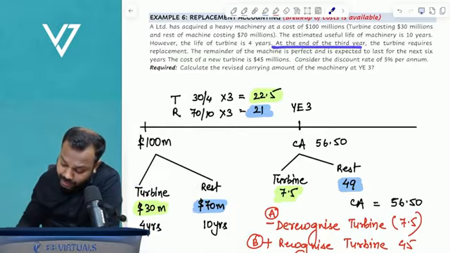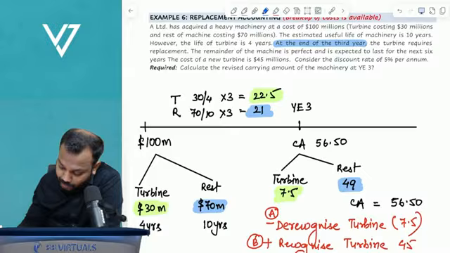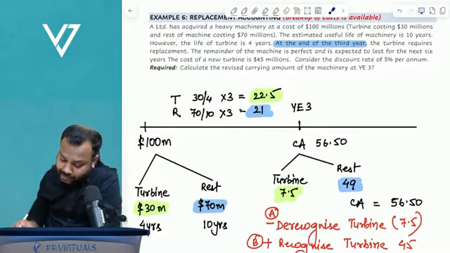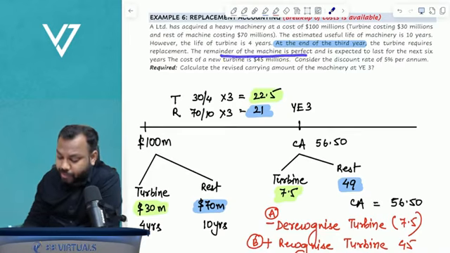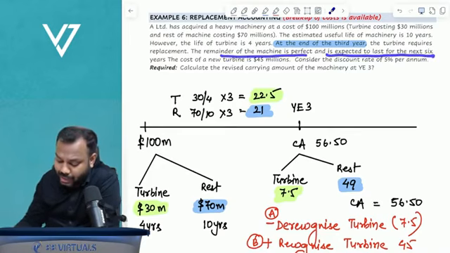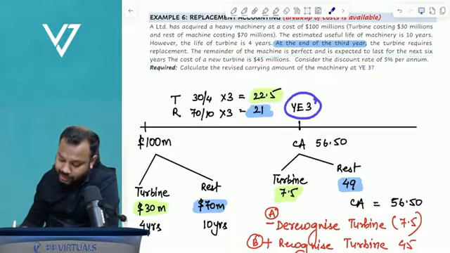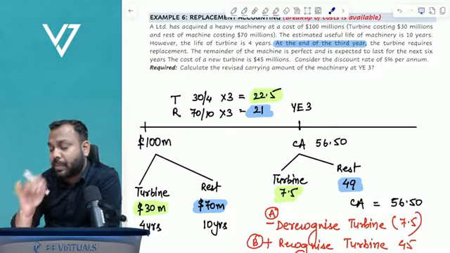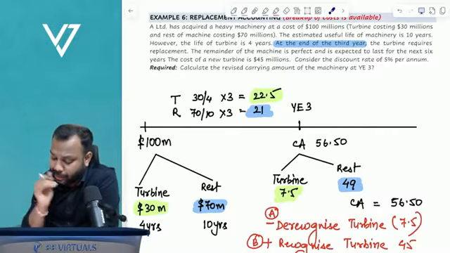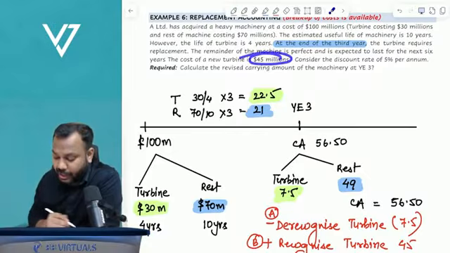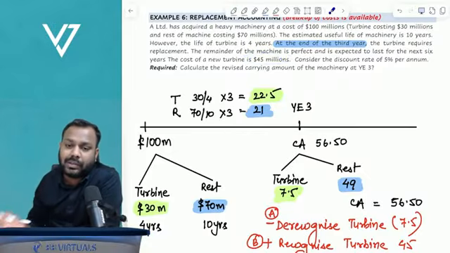At the end of the third year, the turbine requires a replacement. The remainder of the machine is perfect and is expected to last for the next 6 years. So at the end of the third year, the turbine has to be replaced. The cost of the new turbine is 45 million. Now what is the accounting treatment?